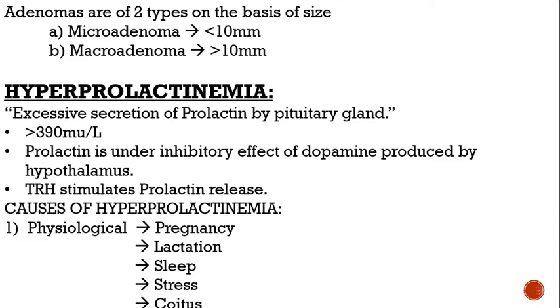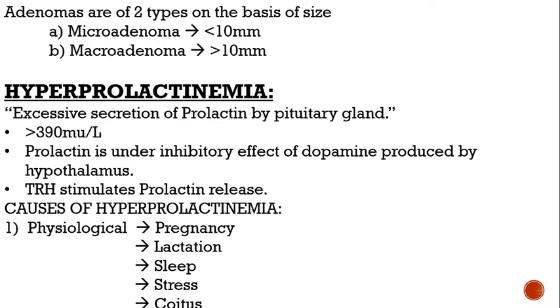Adenomas are of 2 types on the basis of their size. If their size is less than 10 mm, then it is a microadenoma, and if it's greater than 10 mm, then it is a macroadenoma. We differentiate it like this because macroadenomas produce pressure symptoms on the surrounding structures of the pituitary gland, which then causes, as you are familiar with the term, bitemporal hemianopia. It is basically a visual field defect of the temporal side. It is caused mostly due to adenomas of the pituitary gland.